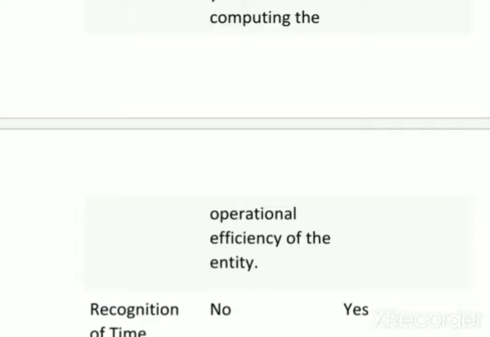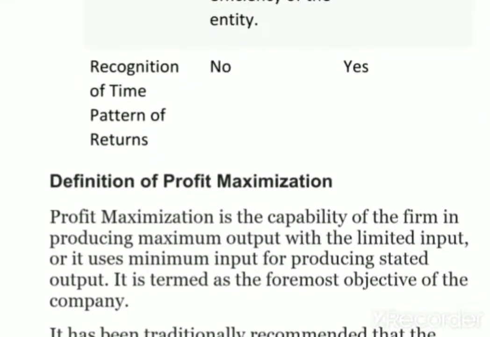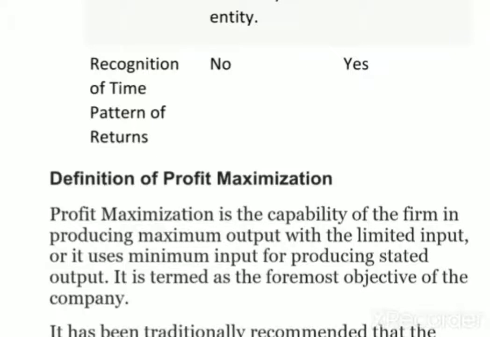In case of the consideration of time, in profit maximization, time is not considered. But in the long run, in wealth maximization, time is always considered. So these things are given here, and I have already explained the definitions of profit maximization. This is a short-term objective, and it happens in one financial year.